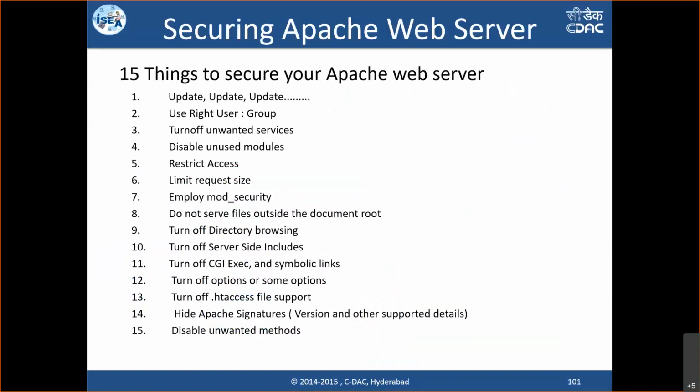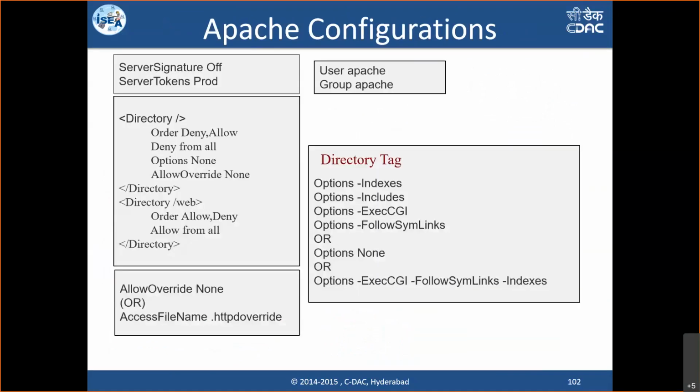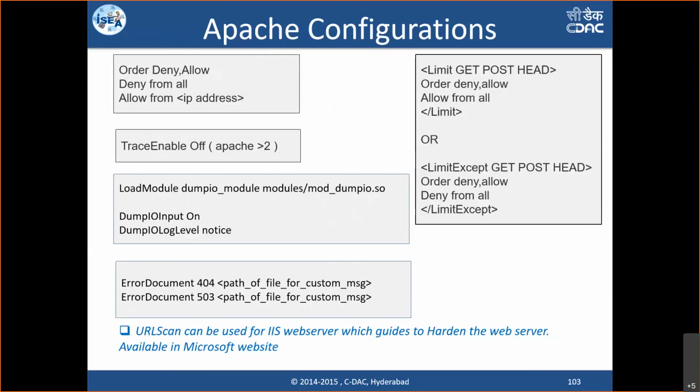That can be done by making certain configurations. These are some examples of Apache configurations. By following these configurations, you can harden your Apache web server. Similarly, every web server has its own hardening techniques. You have to ensure that you perform proper, strong hardening on the web server so that web server related sensitive data does not get revealed to the public unnecessarily, because they reveal a lot of sensitive information.